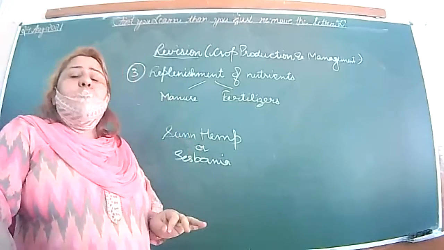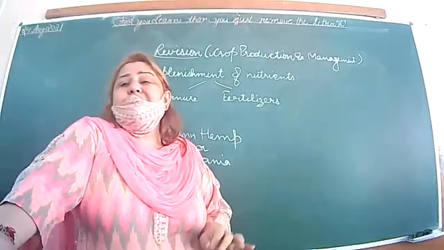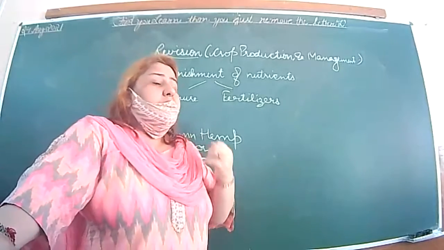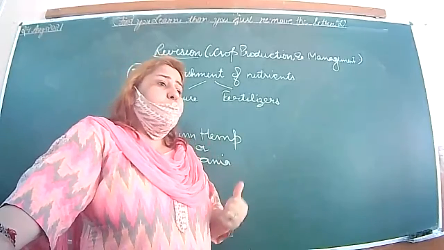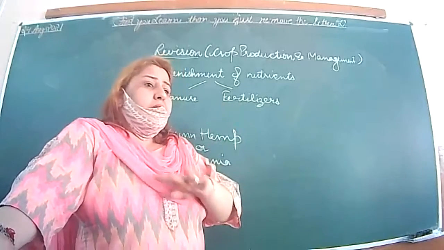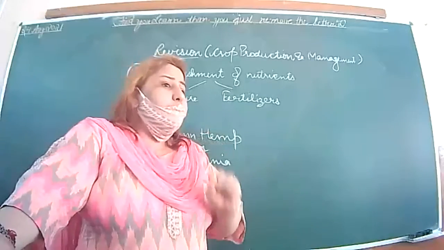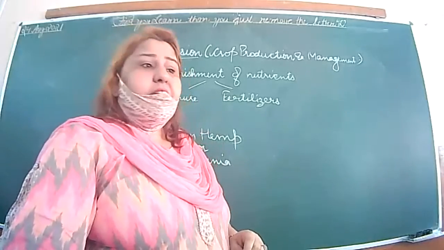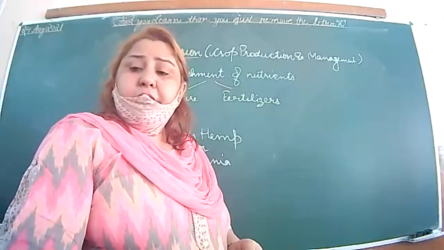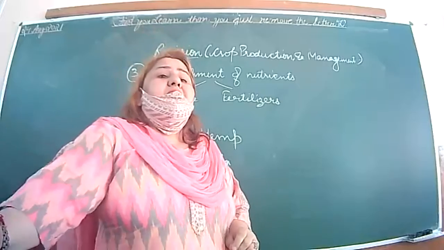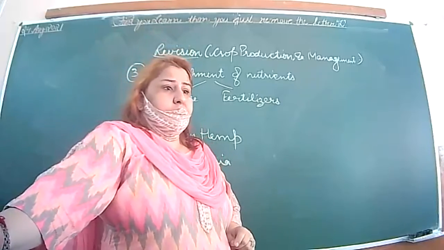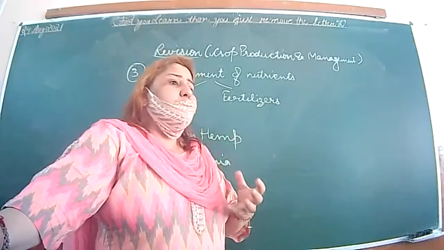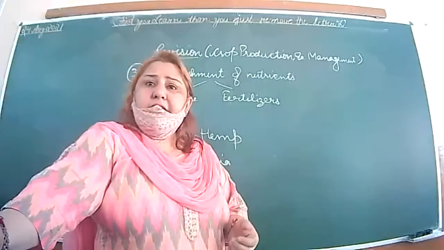But mainly problem क्या आती है? What is the basic requirement? What are the nutrients that the plants require? These nutrients they require in a very proper manner. NPK, that is nitrogen, phosphorus and potassium. ये तीनों nutrients बहुत जरूरी हैं. NPK is very important. But जो manures होते हैं, they are less rich in NPK. Whereas the fertilizers, a large amount of the NPK is present in the fertilizers.